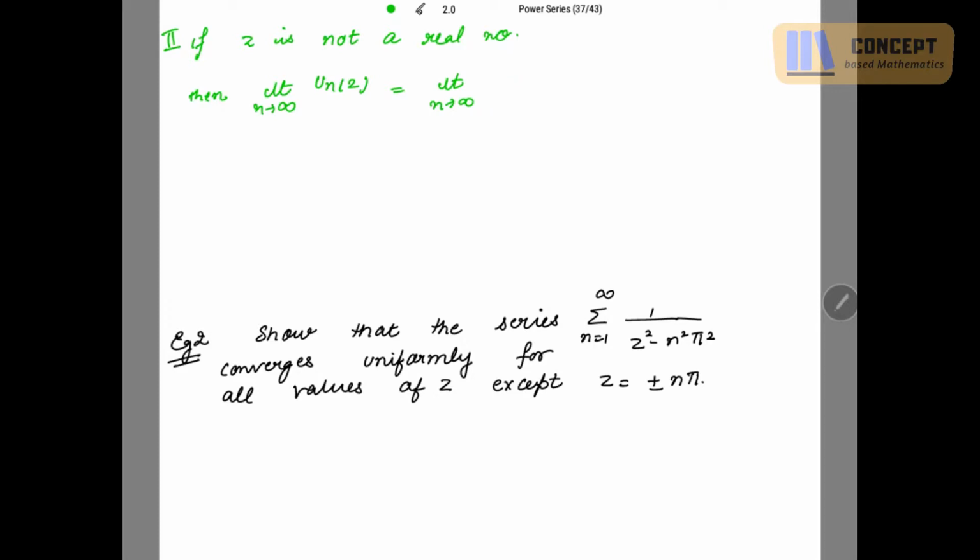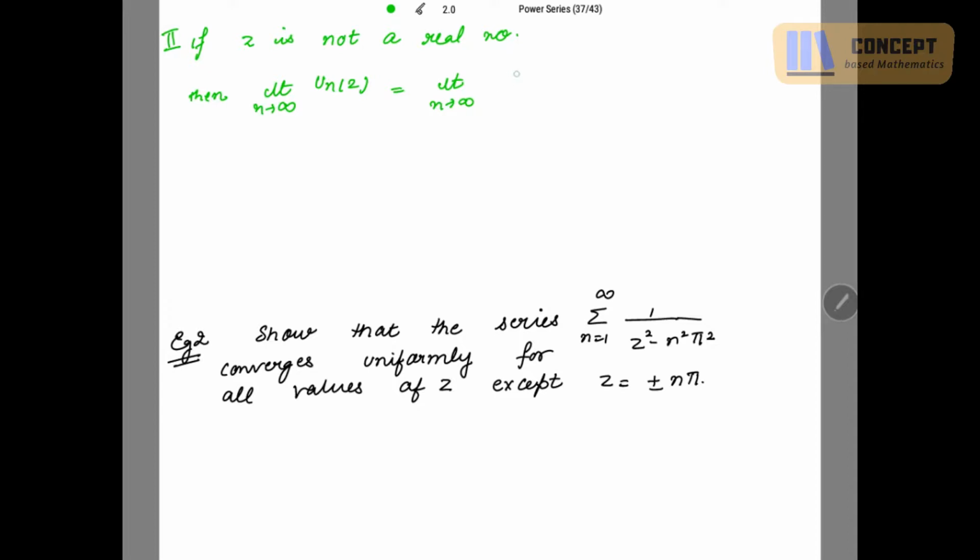I'm taking the limit to check whether the given series is convergent or not. If the limit does not come out to be 0, then the series is not convergent. If the limit comes out to be 0, then the series may be convergent.